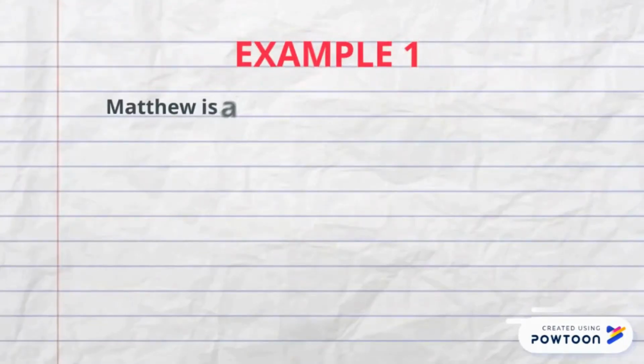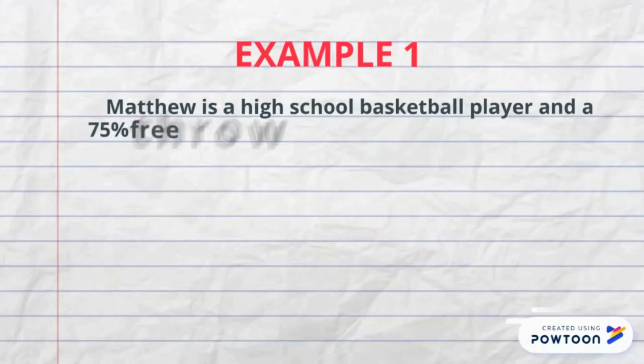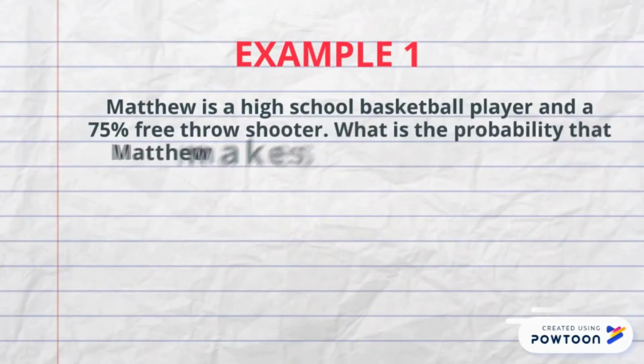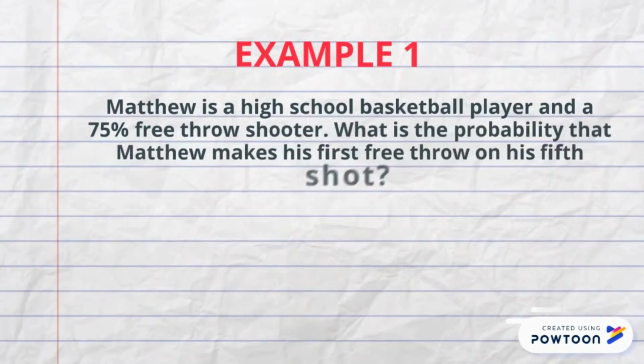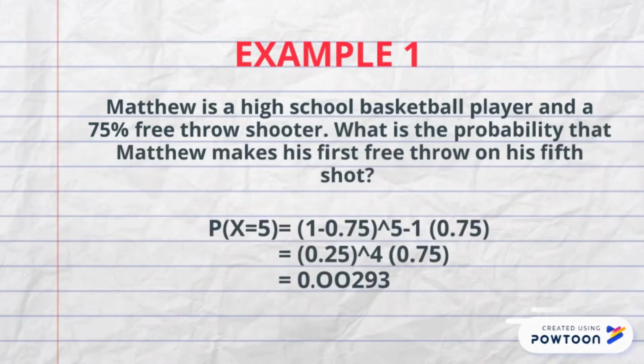Example 1. Matthew is a high school basketball player and a 75% free throw shooter. What is the probability that Matthew makes his first free throw on his 5th shot? P(X equals 5) equals (1 minus 0.75) to the power of 5 minus 1 multiplied by 0.75 equals 0.00293.